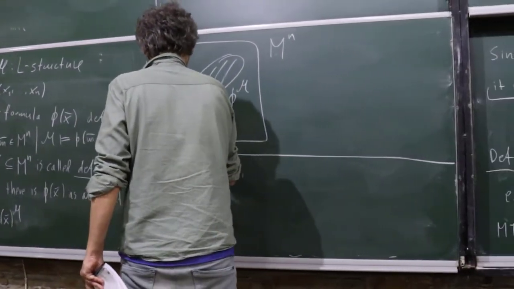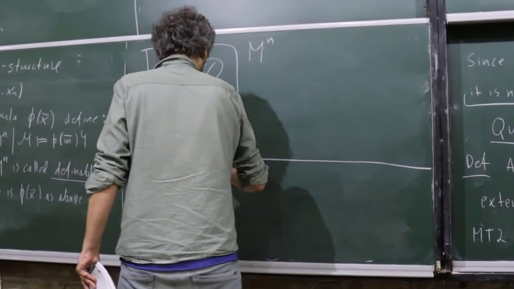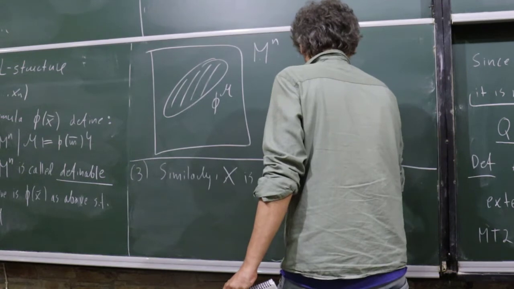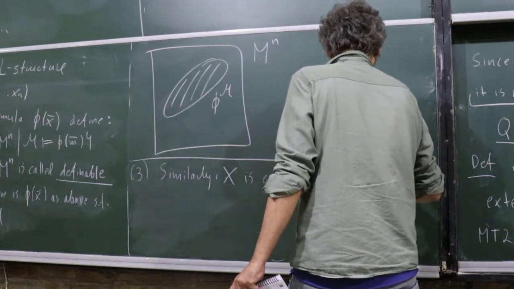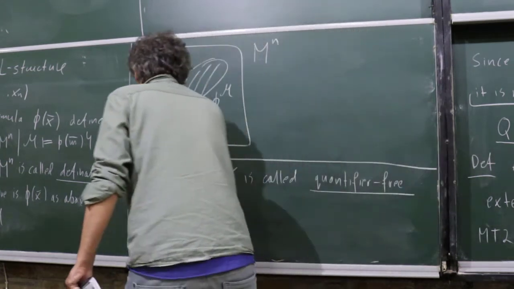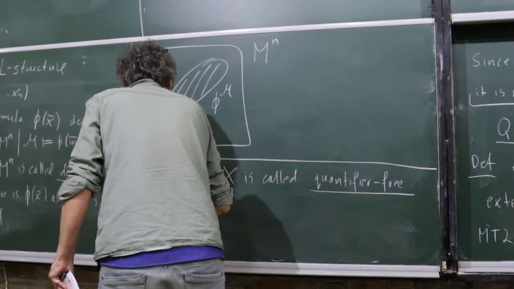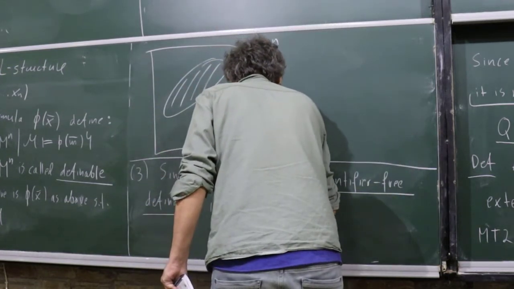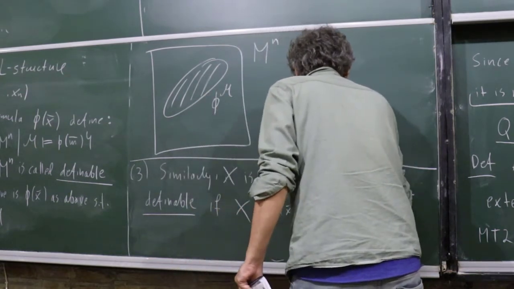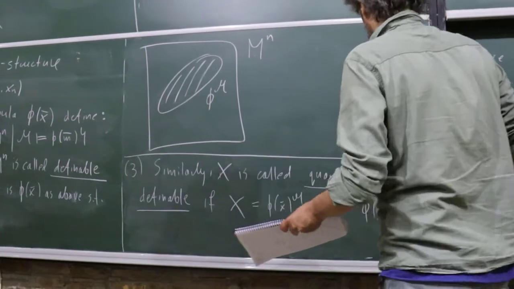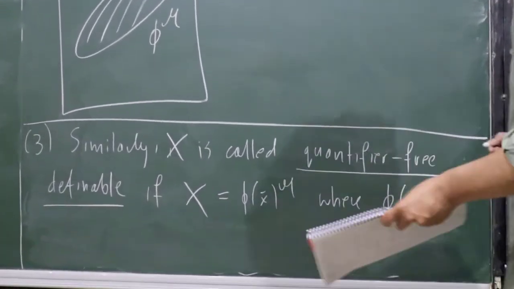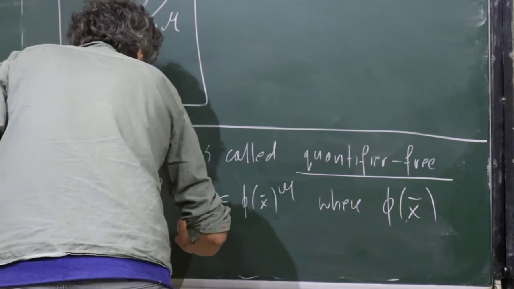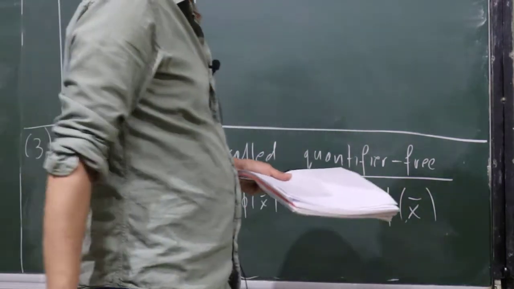So similarly, as before, X is called quantifier-free definable if X is of such a form where the formula has no quantifiers, a formula which doesn't involve any quantifiers. Of course, there are such formulas.